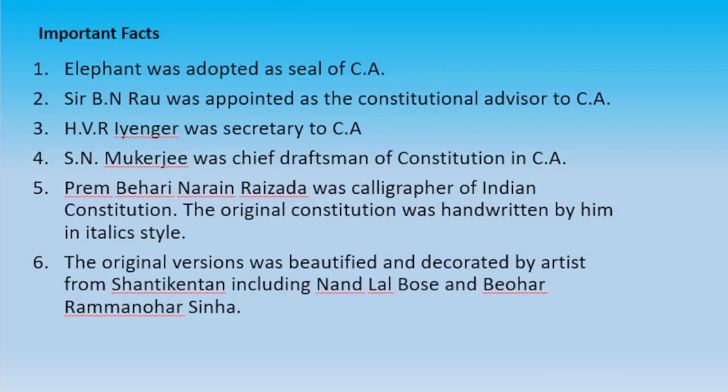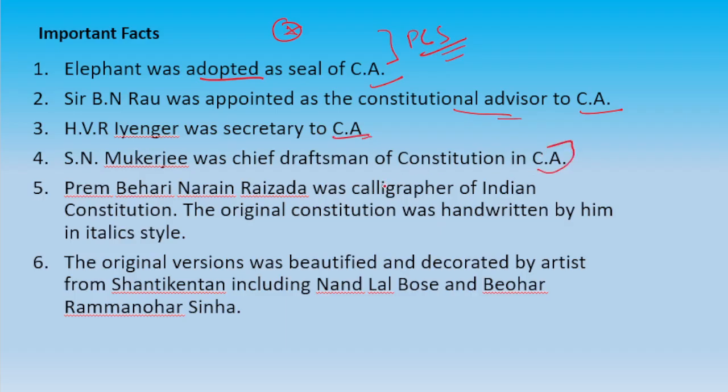So, some other important facts. These are basically more important for the PCS, but we will study these too. Elephant was adopted as the seal, seal stamp type. It was adopted as the seal of the Constituent Assembly. Sir B.N. Rau was appointed as the constitutional advisor to the CA. H.V.R. Iyengar was secretary to the CA. S.N. Mukherjee was chief draftsman of the constitution in CA.